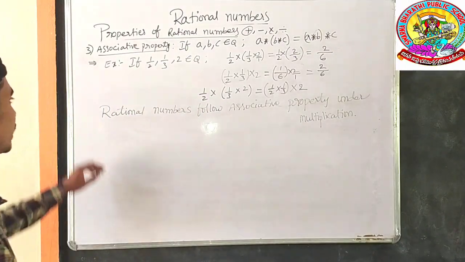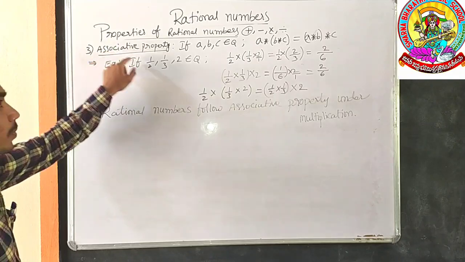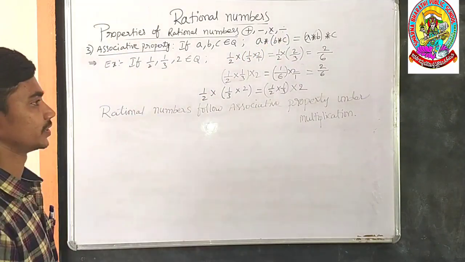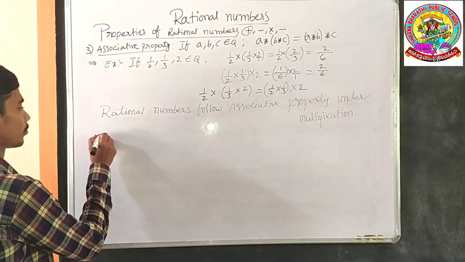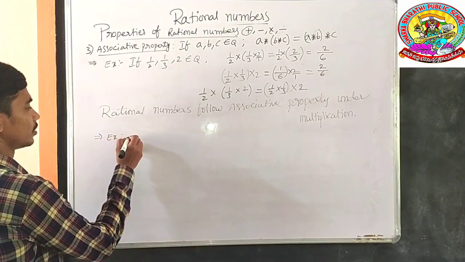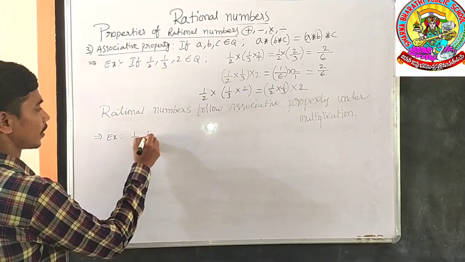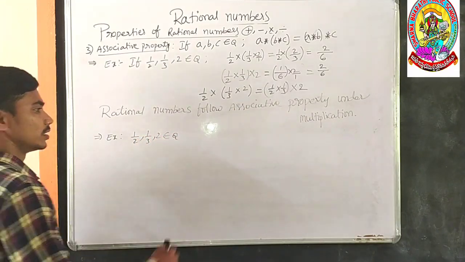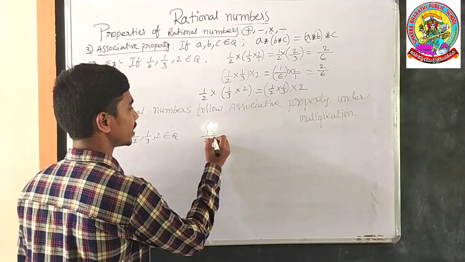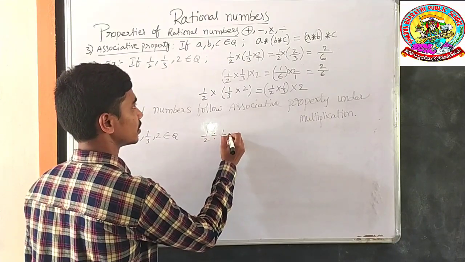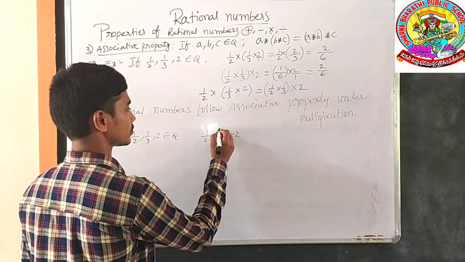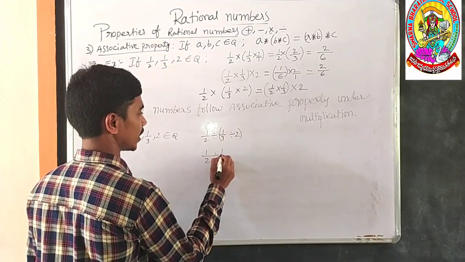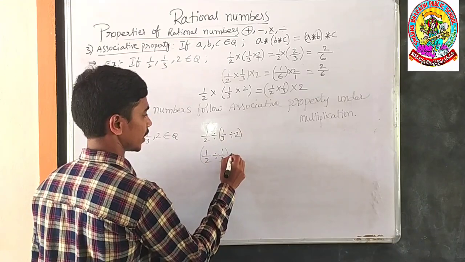Next, we shall check whether rational numbers follow the associative property under the operation of division. We shall check. Same example: 1/2, 1/3, 2 belong to the rational numbers. Then (1/2 ÷ 1/3) ÷ 2, or 1/2 ÷ (1/3 ÷ 2). Are both equal or not?